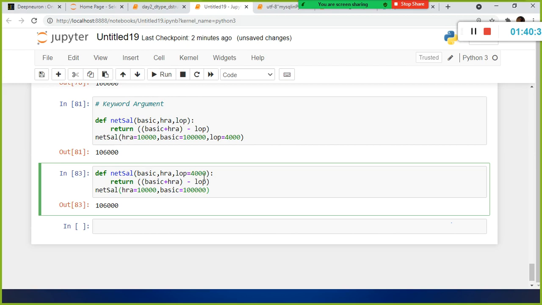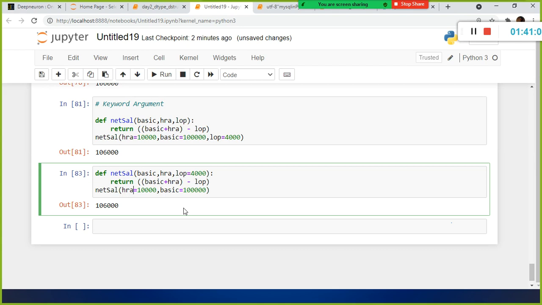You can combine both the default as well as the non-default argument. But while you combine the default with the non-default, make sure that your non-default argument should be defined first, followed by the default argument only. Even though you use the keyword argument while you call the function, the same rule is applicable here also.